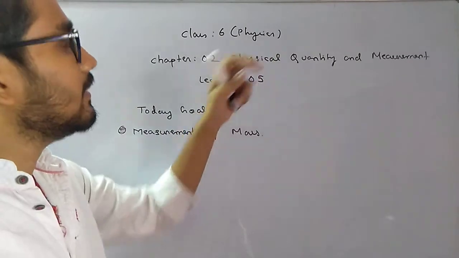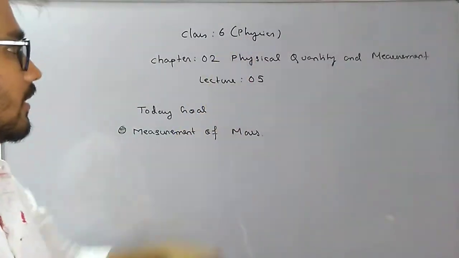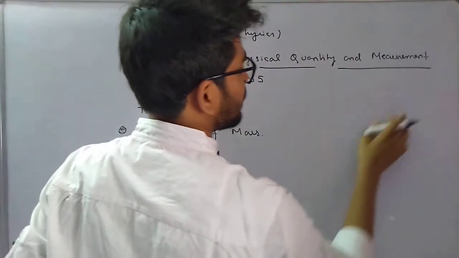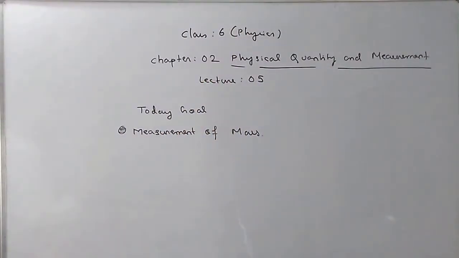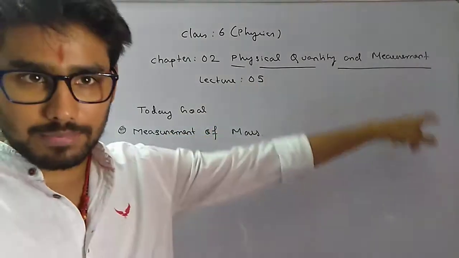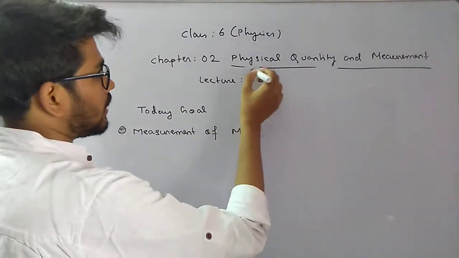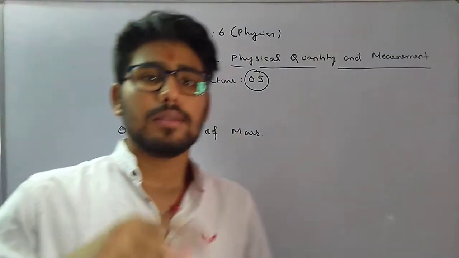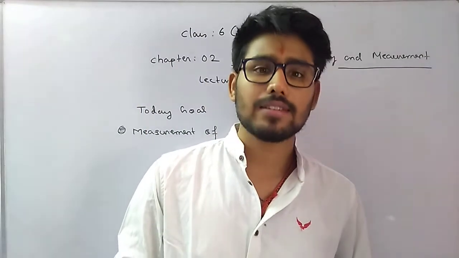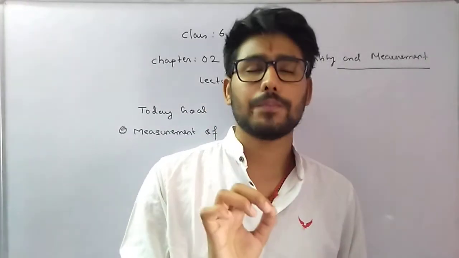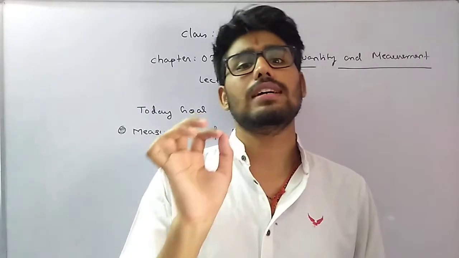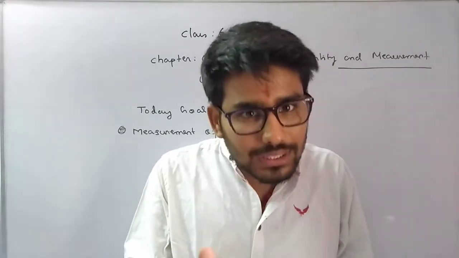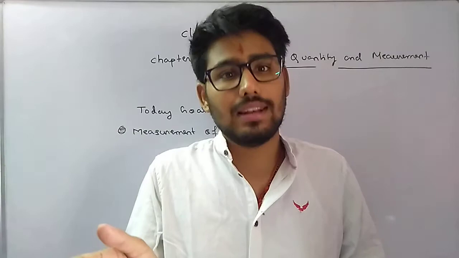We are in class 6 physics. We were in the second chapter, physical quantity and measurement. This is our lecture 5. Previously, we have already discussed measurement of length, meaning the different units used to measure length.